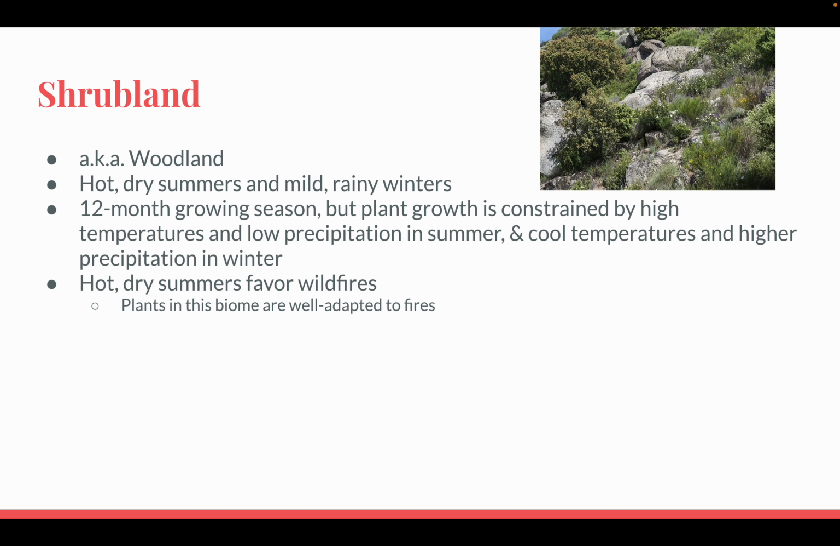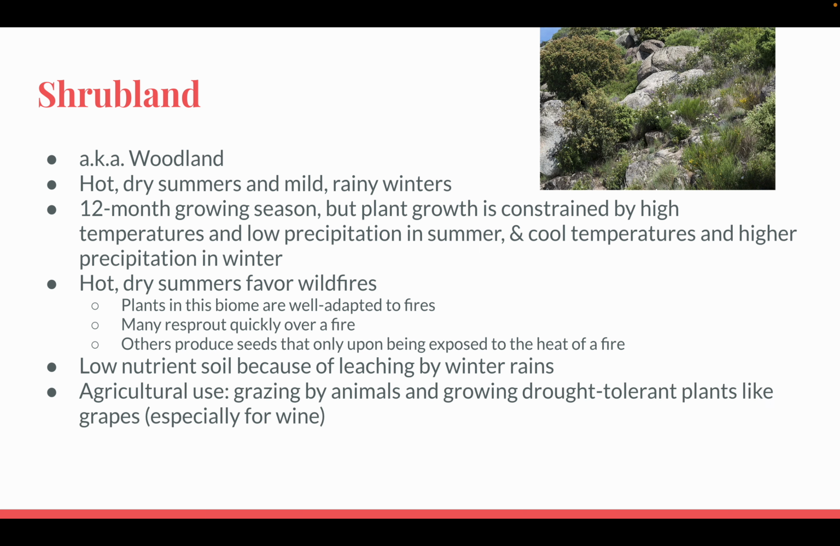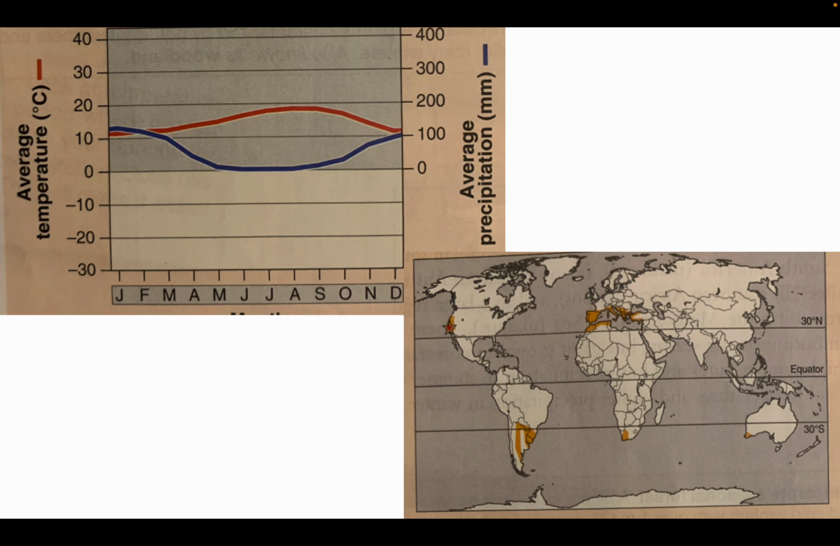Plants in this biome are well adapted to fires. Many resprout quickly after a fire. Others produce seeds that only open upon being exposed to the heat of a fire. Low nutrient soil because of leaching by winter rains. Agricultural use: humans use it for grazing animals and growing drought-tolerant plants like grapes, especially for wine. We can see here the distribution map as well as the climate graph.